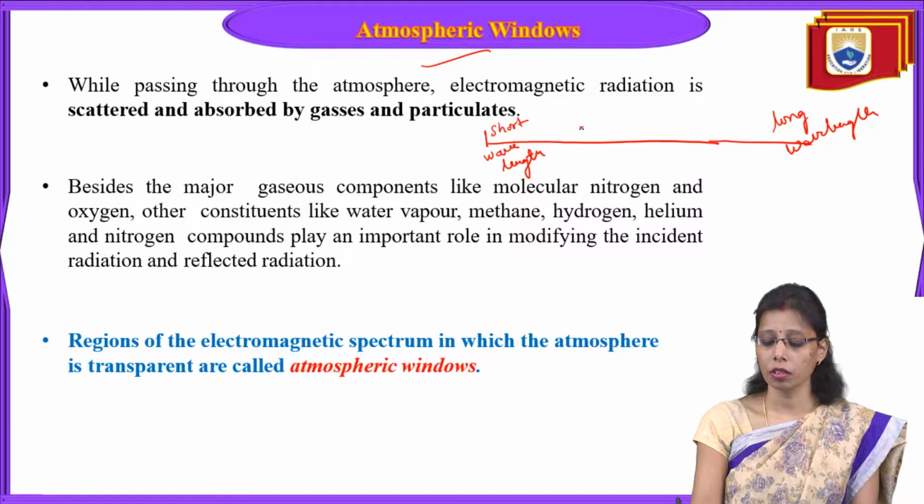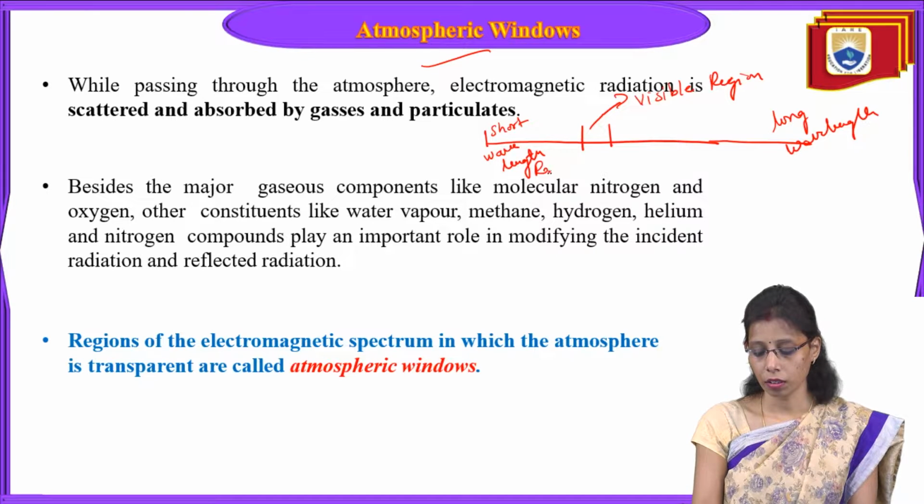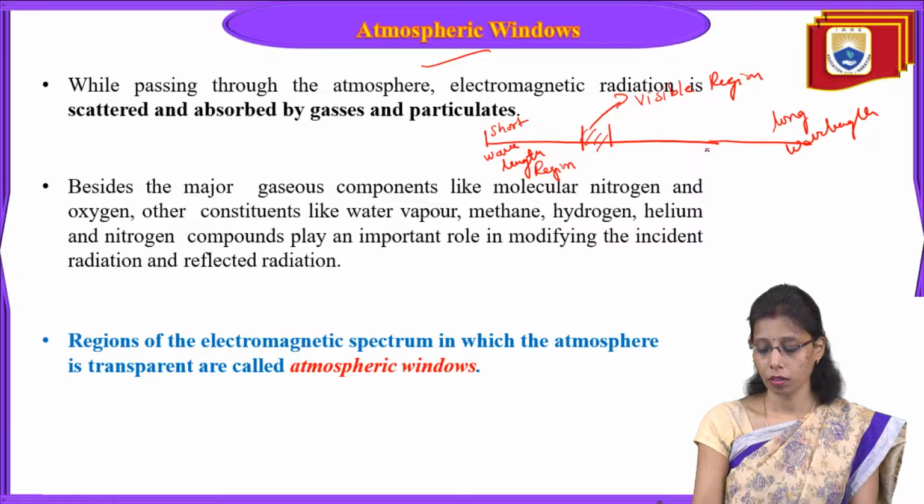In this portion we have one more division called the visible region. We have the short wavelength region, this is the visible region, and this is the long wavelength region.